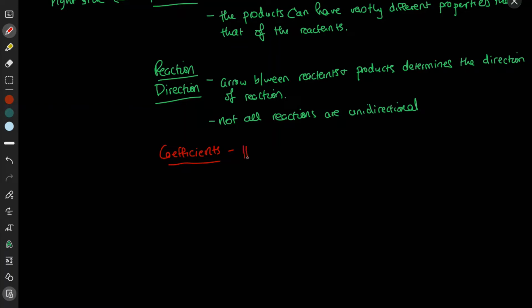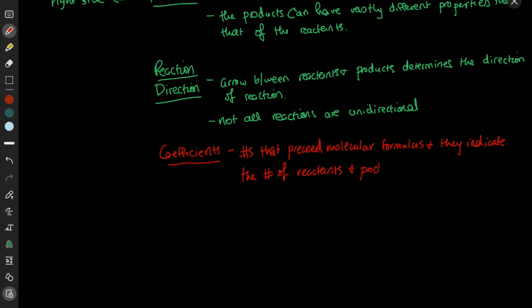So coefficients are the numbers that precede molecular formulas, and they indicate the number of reactants and products used up and produced, respectively, in a given chemical reaction.